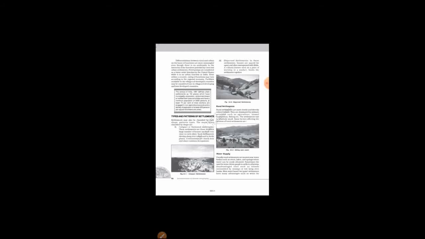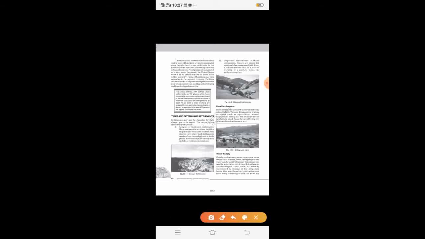Different countries, in short, have different criteria to classify a settlement as rural or urban. Now, I told you that India has a certain criteria. According to the census of 1991, if an area has a municipality, cantonment board, corporation, or notified town area committee, and the population size is more than 5,000 persons, and at least 75% of the male working population are engaged in non-agricultural pursuits, and the density of population is 400 persons per square kilometer, then that area is classified as an urban area in India.